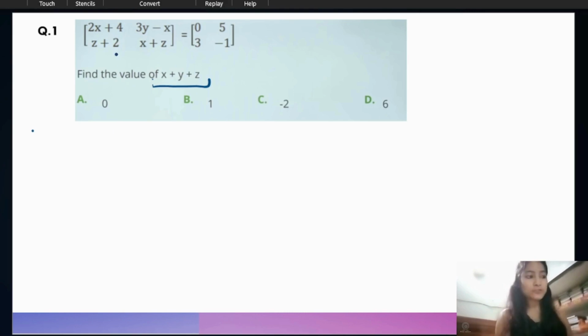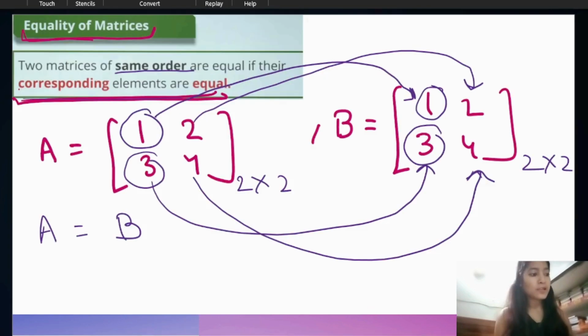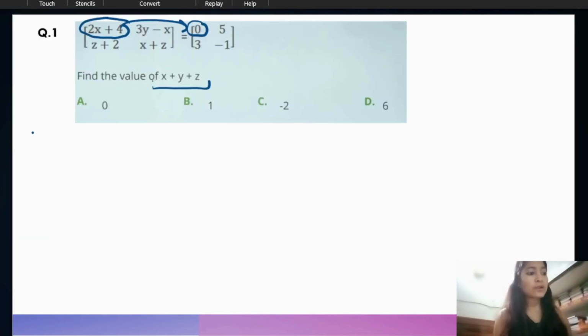So here we have to simply compare the corresponding elements. Here you can see 2x plus 4 and here you have 0. If these matrices are equal, then their corresponding elements are also equal, as we have learned here. We can say these matrices are equal because we have this equal sign, so their corresponding elements are equal. So 2x plus 4 is equal to 0.